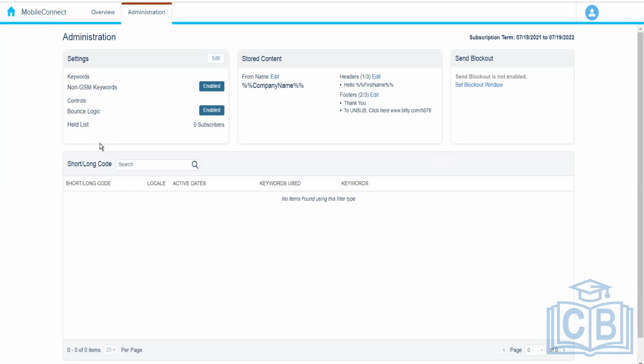And once the subscriber is added to the held list, it means that they will be excluded from further SMS communication, and the subscriber will not receive any further SMS message. If you want to disable this, we can disable it.